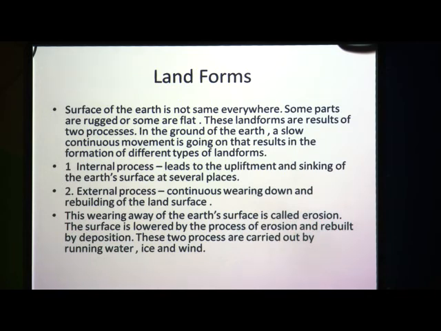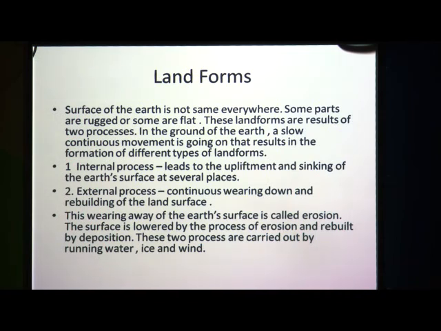So internal process means a continuous movement is taking place within the earth. Why does the earth's surface sink, or why is it uplifted somewhere? It is because of the internal process, where a continuous movement goes on in the ground of the earth.